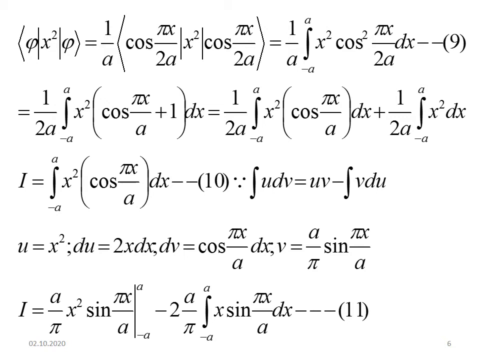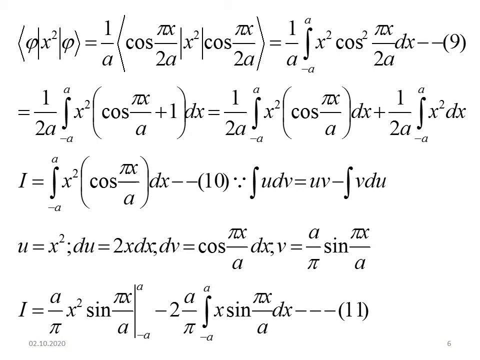So I is equal to a by pi x squared sin pi x by a, and you have to substitute the limits minus a to a, minus 2a by pi integral from minus a to a x sin pi x by a dx. And here if you substitute the limit, this becomes 0.